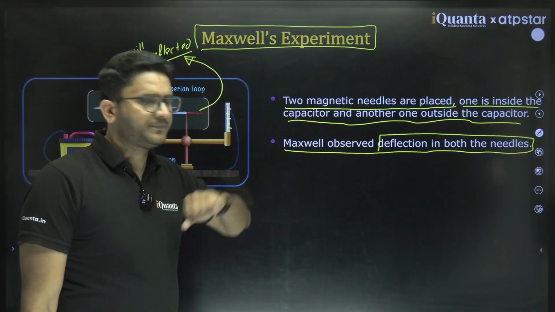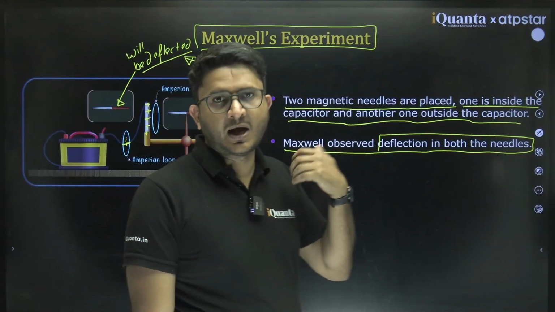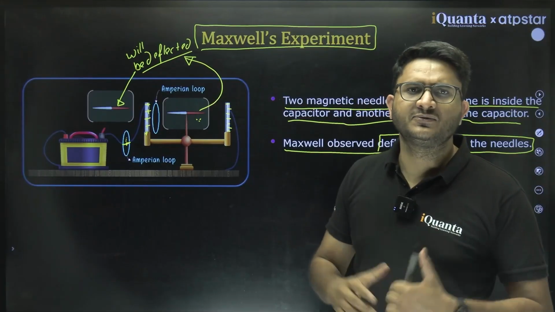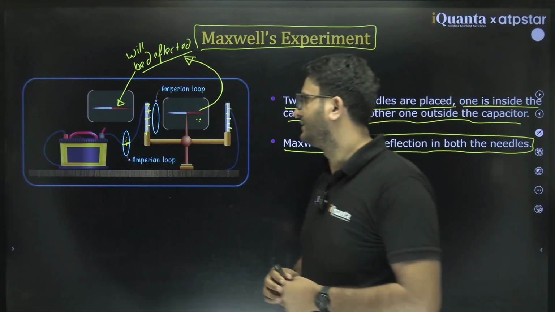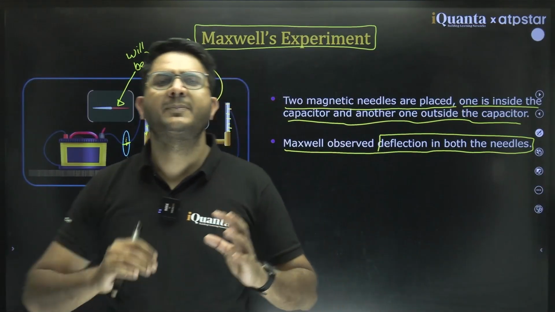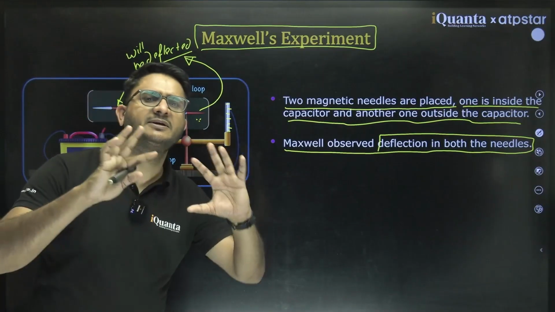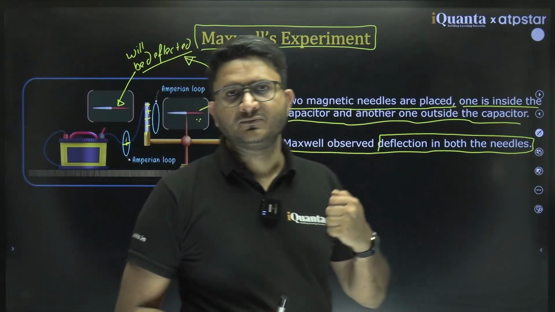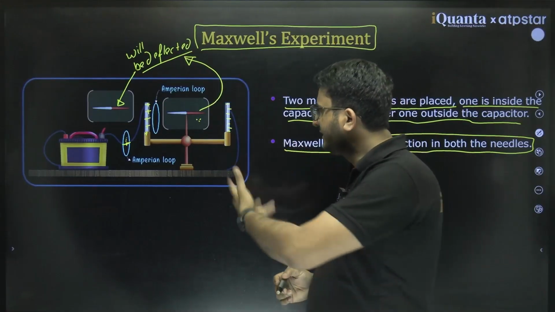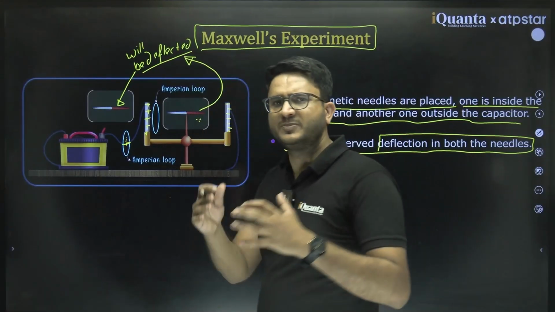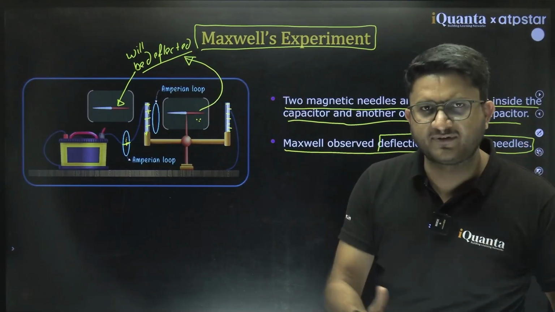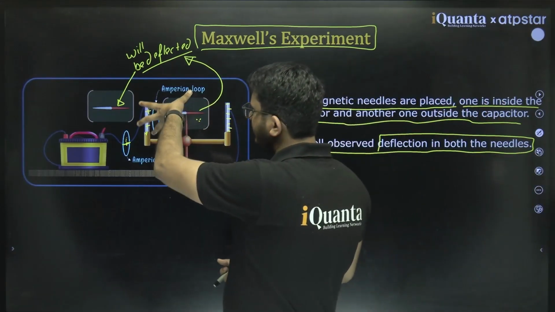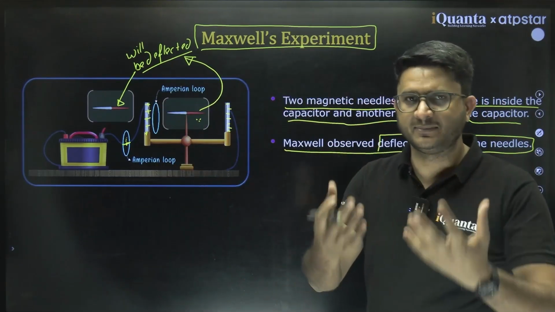So what was the conclusion? How will you explain the deflection of this magnetic needle which is placed between the capacitor plates? This was the main question which generated this idea. He tried to explain it with a different concept, a hypothetical current. He named it displacement current.